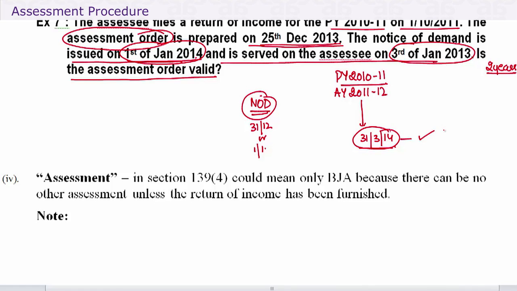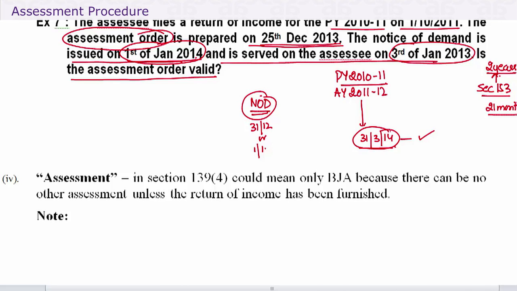However, having said that, without wanting to confuse you, section 153 now says 2 years, but for that year, it used the word 21 months from the end of the relevant assessment year.